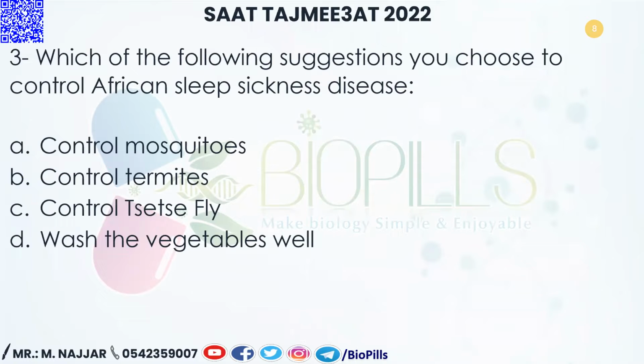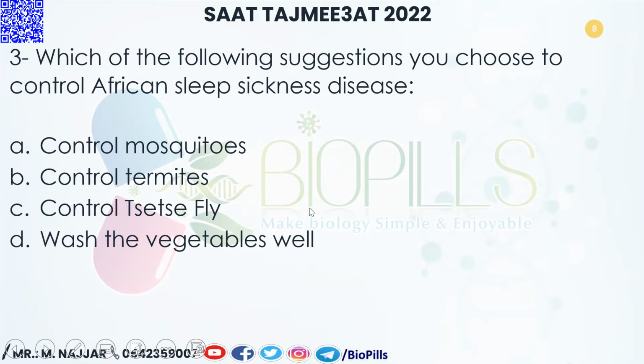Question number 3. Which of the following suggestions you choose to control African sleeping sickness disease? A. Control mosquitoes. B. Control termites. C. Control tsetse fly. D. Wash the vegetables well. For sure, he is now testing you about the disease transmitting agent, which is the tsetse